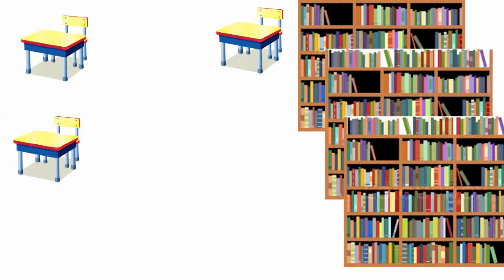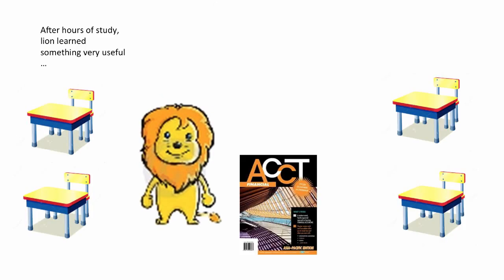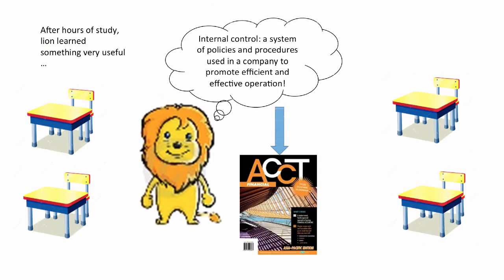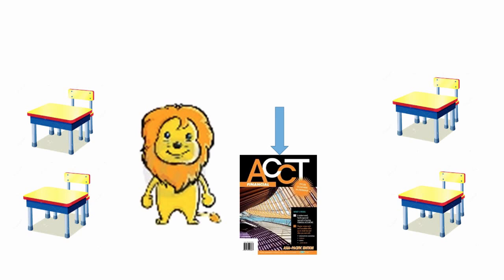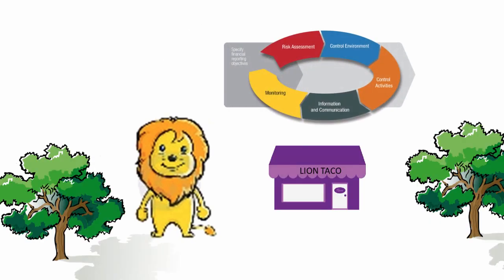From piles and piles of books, Lion found one accounting book particularly useful, from which he learned the important concept of internal control, a system of policies and procedures used in a company to promote efficient and effective operation. More importantly, it helps a business to safeguard its assets. Internal control has 5 critical components.